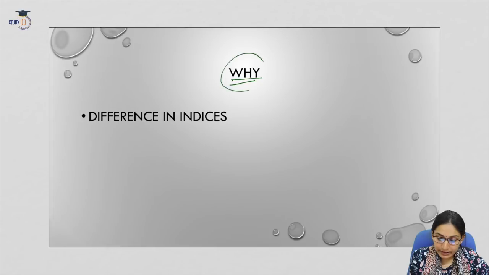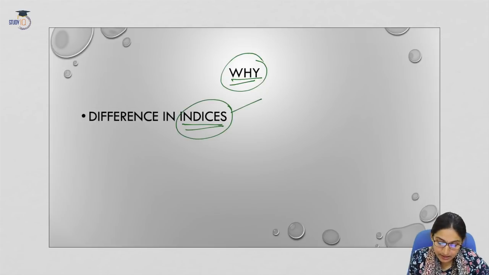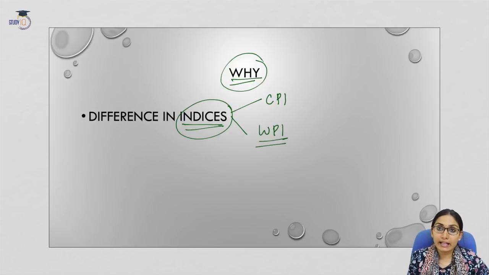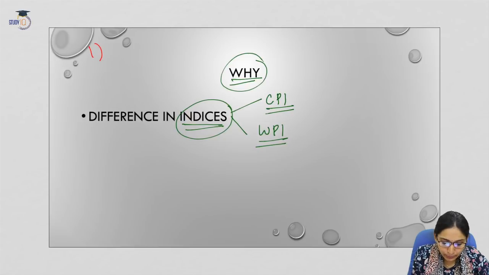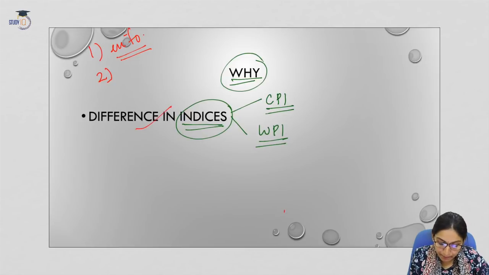Now let us see the reason why this has happened. There can be many reasons, but the most probable reason is the differences in the indices. There are two indices, one is CPI and another one is WPI. The measurement of these indices is different, so that can be a very potential reason why this has happened. Other reasons include the information that is reaching the WPI and the CPI. And another very important reason, as we said, is the difference in the indices.